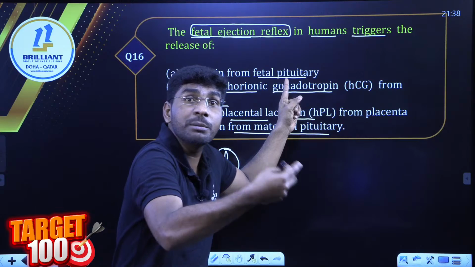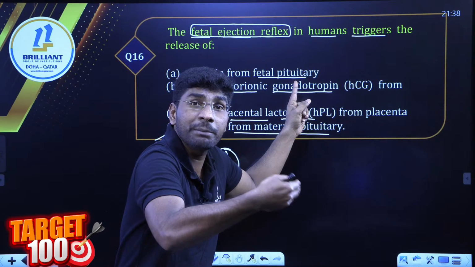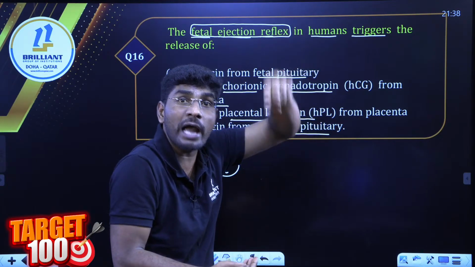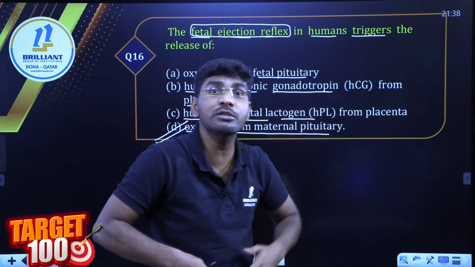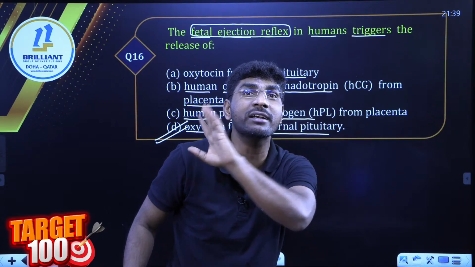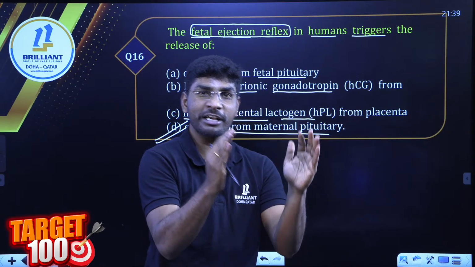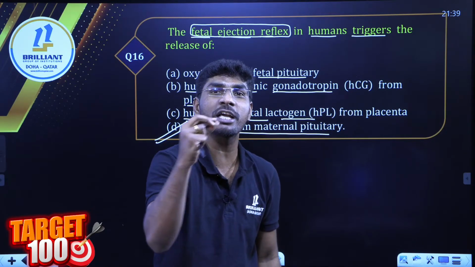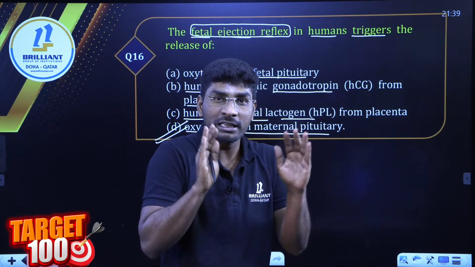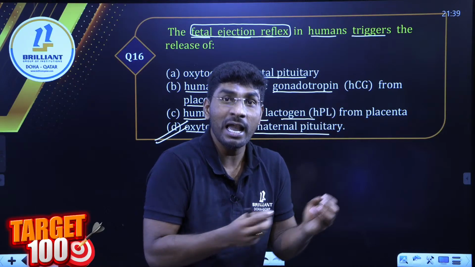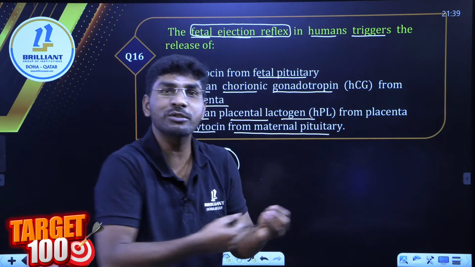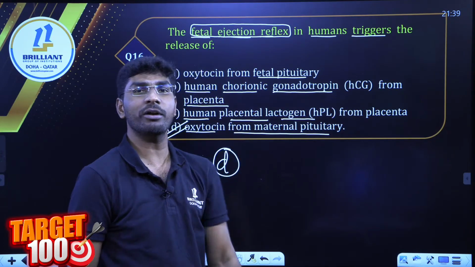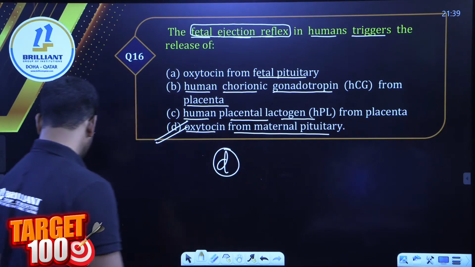This reflex will stimulate the mother's pituitary to release oxytocin. Maternal oxytocin acts on the smooth muscles of the uterus, the myometrium. So the myometrium starts to contract; that is parturition, labor pain. The fully developed baby is expelled from the uterus to outside. This process is called parturition. Remember all of you, so the answer is option D.